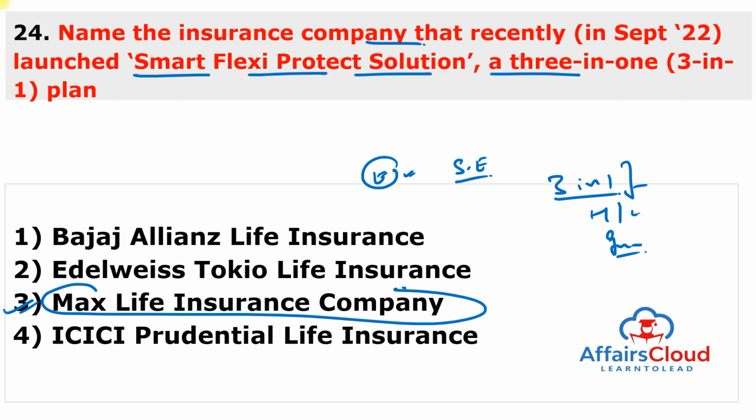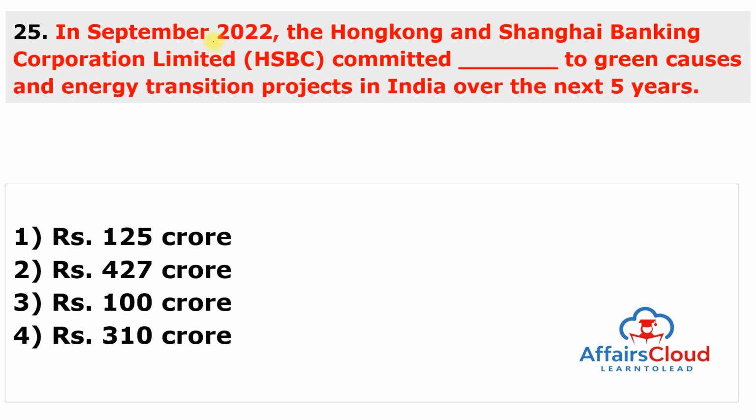And Smart Flexi Protect Solution is a combination of the Max Life Flexi Wealth Plus and Max Life Critical Illness and the Disability Secure Rider that offers wealth creation along with the comprehensive protection against death, disability and critical illness. So this plan is started by Max Life Insurance Company. Moving to next question. In September 2022, the Hong Kong and Shanghai Banking Corporation Limited committed dash amount to fund green causes and the energy transition projects in India over the next 5 years. So how much amount will be spent by the Hong Kong and Shanghai Banking Corporation of India?